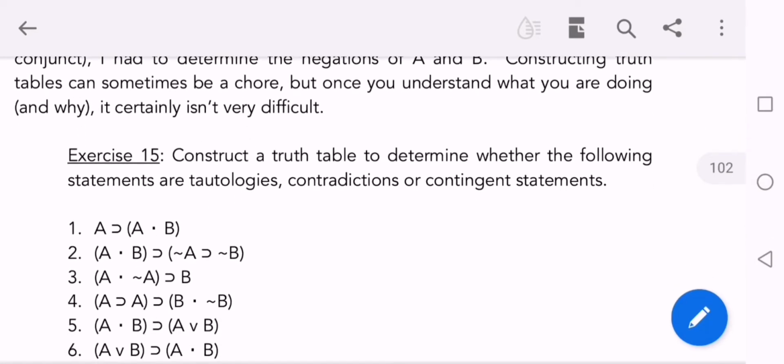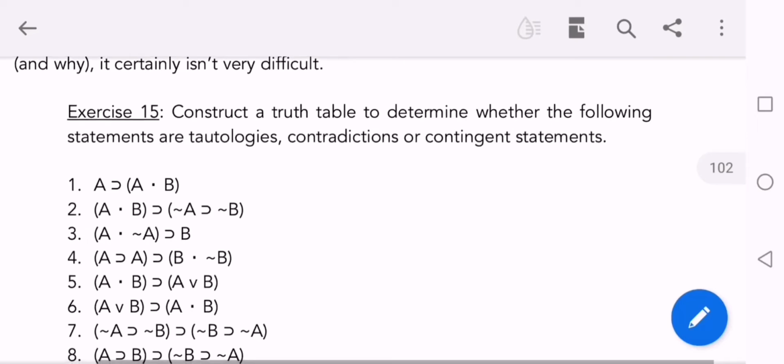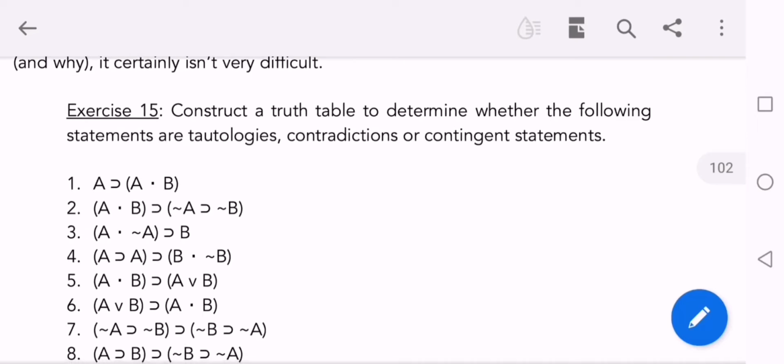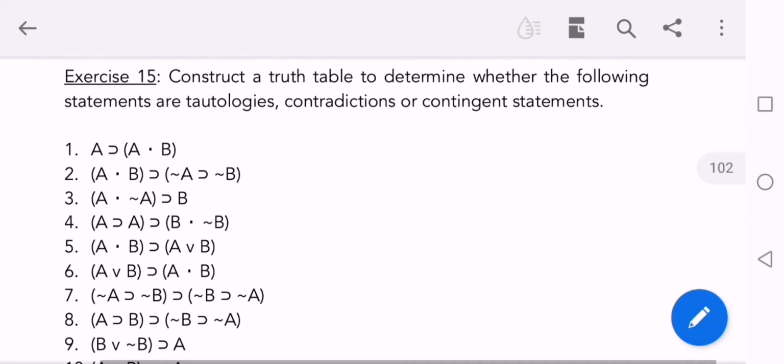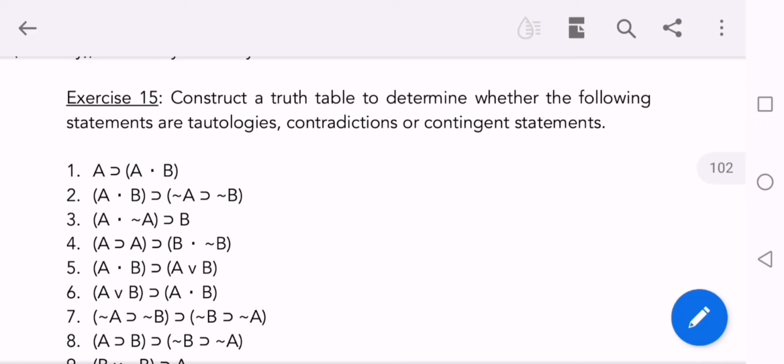Let us take another exercise: A implies A dot B, or you can say A asserts A dot B. Let's see how we can formulate the table for it and how we can solve this exercise. In the next lecture we will try to solve these exercises by showing whether it results in true or false.